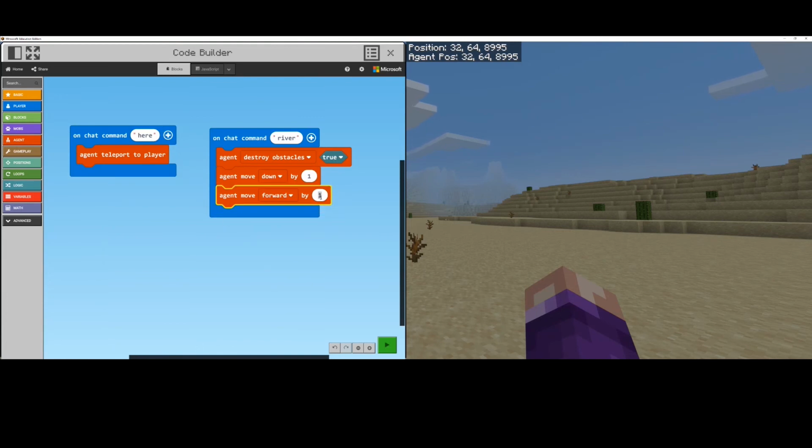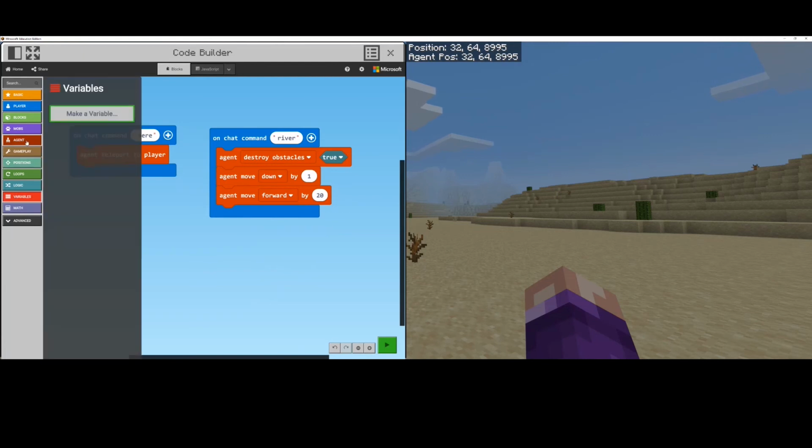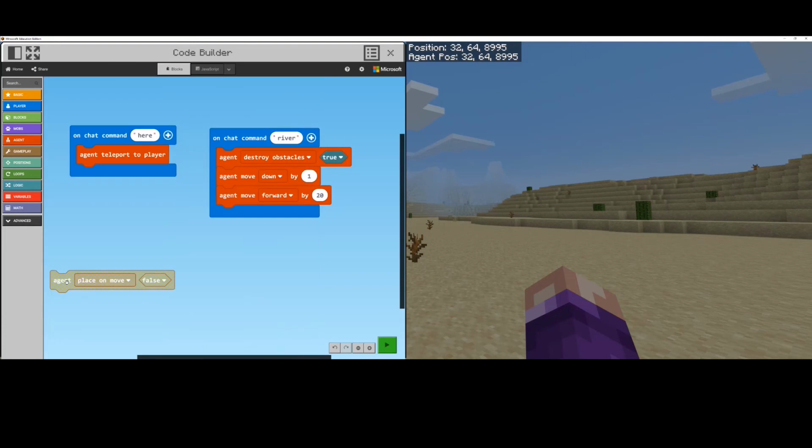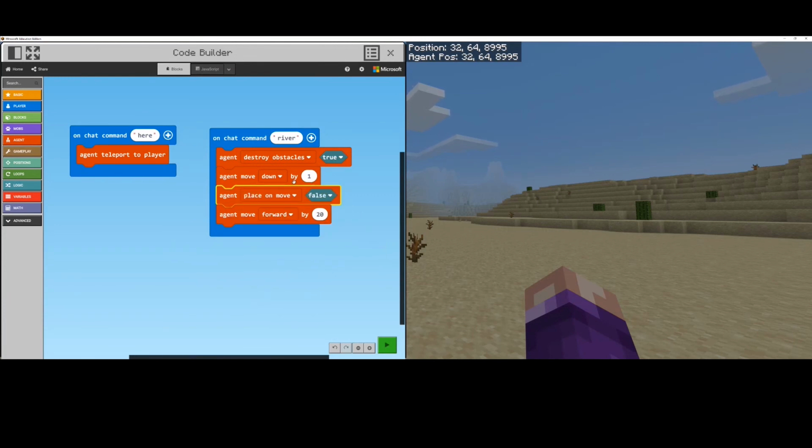Okay, and we can get them to move forward by 20. Okay, and we want them to also place water behind them. So we're going to agent, place on move, but we don't want them to place the water until they get down underground.